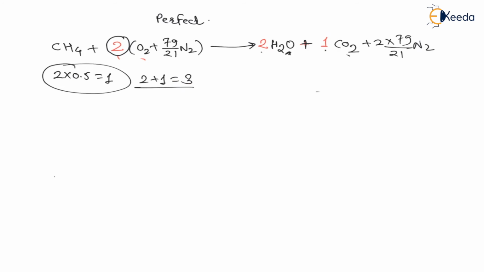We have 3 O2 plus 79 by 21 N2. So let us draw this equation: CH4 plus 3 O2 plus 79 by 21 N2, right? And during this combustion, hydrogen reacts rapidly with oxygen and becomes water, and during this process a large amount of heat is released. Therefore, the hydrogen will become H2O.